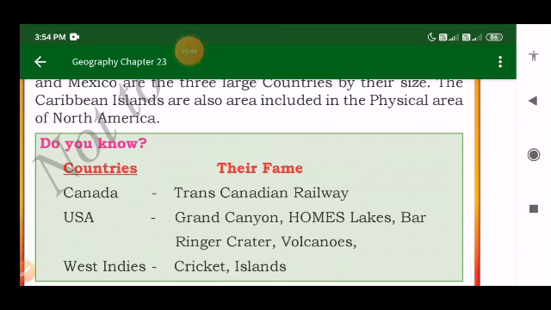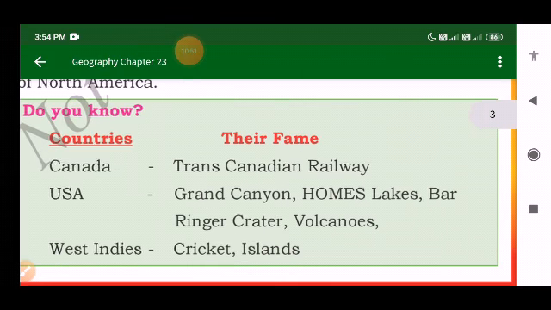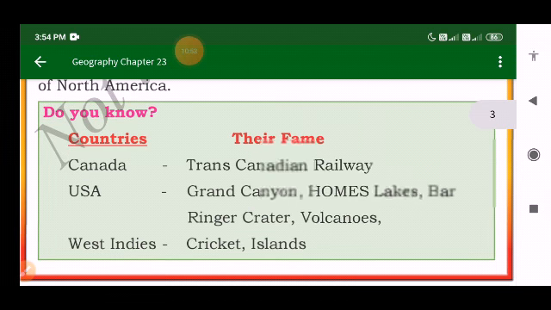Here are the countries known for what they are well known for in the world. Canada is famous for the Trans Canadian Railway. The USA is known for the Grand Canyon and the Great Lakes. There are a total of 5 lakes, that is the reason it is called the Great Lakes. I will explain them one by one while covering the lakes. Then West Indies is famous for cricket and the islands, we can say.